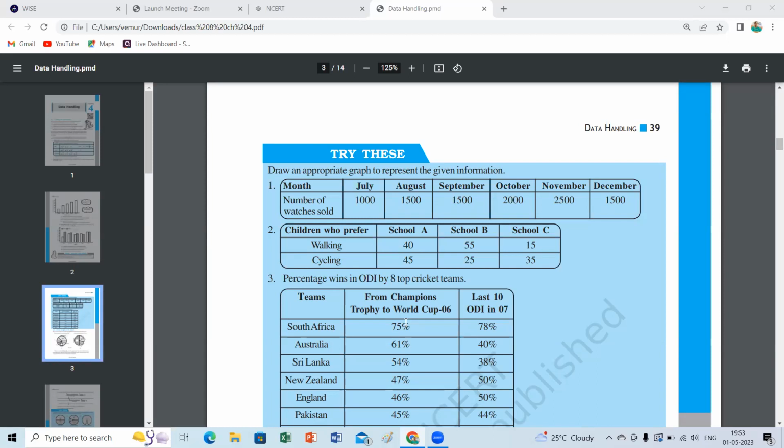First one, what is the title of the bar graph? Number of watches sold in consecutive months, from June to December. Okay, any other? Ma'am, number of watches sold in consecutive months. Okay, that's okay. Any other?